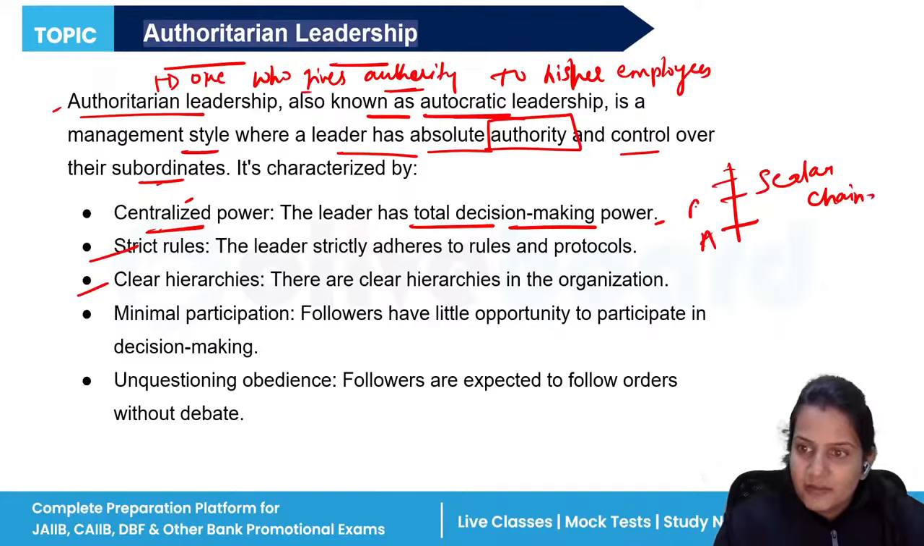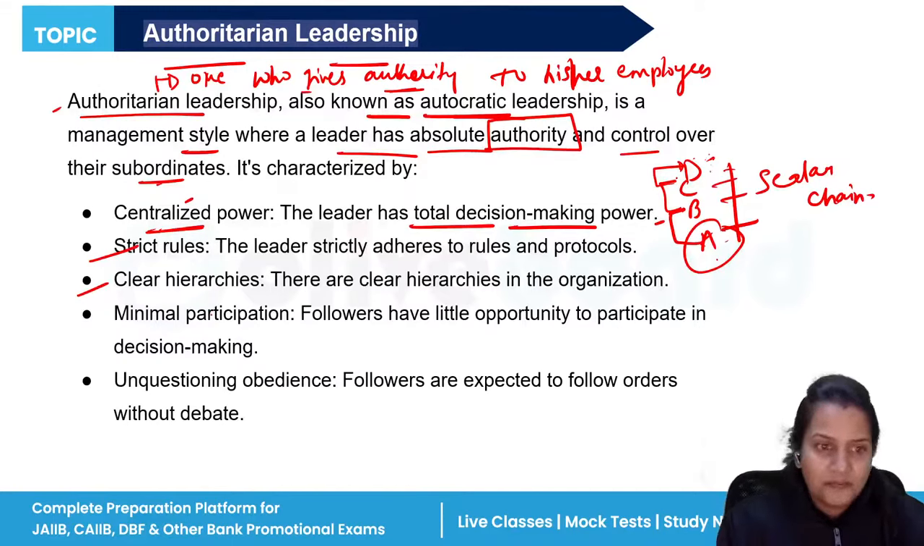Okay, suppose A, B, C, D. If the authoritarian leadership says that A will only report to B, then if A wants to report to D, he cannot go directly to D. He has to go to B, B will go to C, then C will finally go to D. In such a way, A's grievances or issues can reach D, but he or she cannot reach D directly.